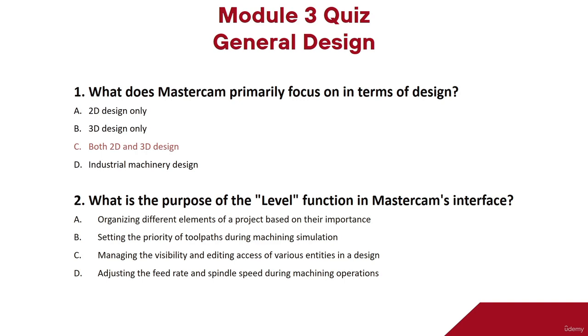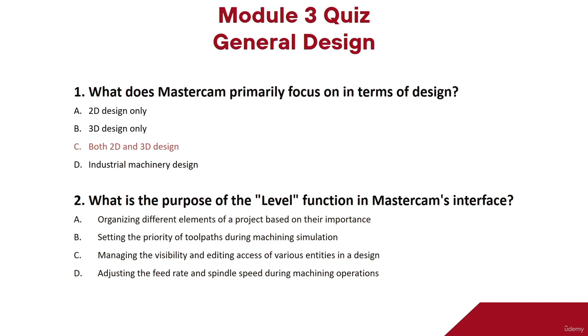Now let's move towards another question. What is the purpose of the level function in Mastercam's interface? Option A, organizing different elements of project based on their importance. Option B, setting the priority of tool paths during machining simulation. Option C, managing the visibility and editing access of various entities in a design.